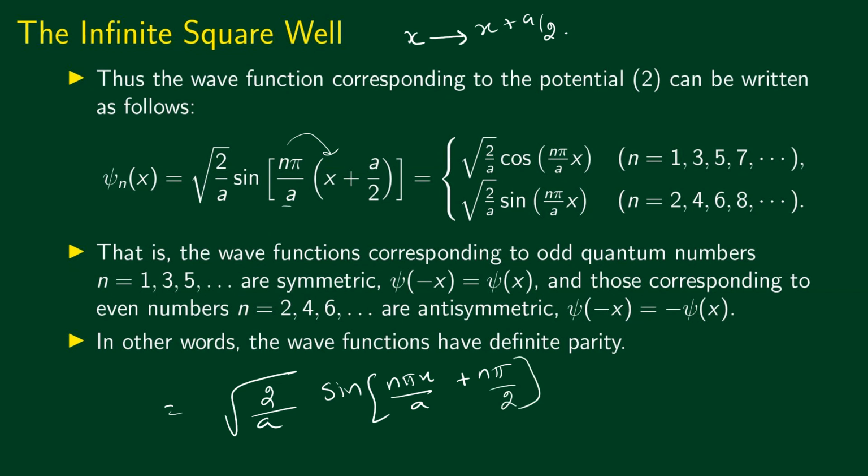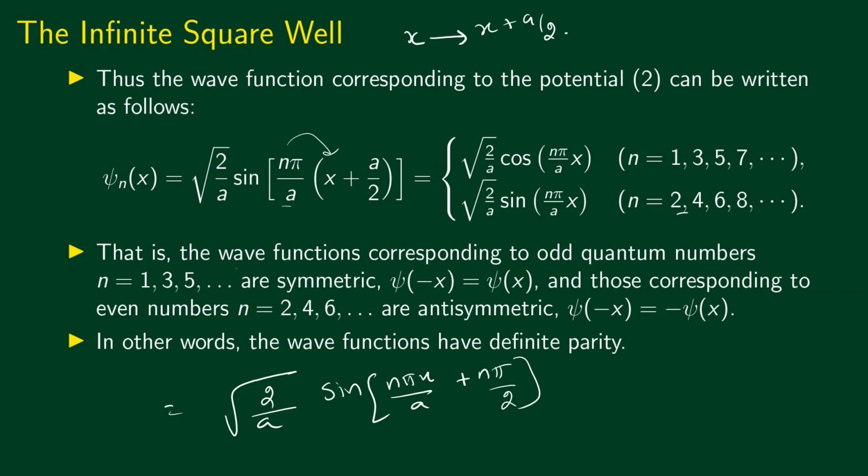Now what happens when n equal to 1? This becomes sine of n pi x by a plus pi by 2, that would be simply cos of n pi x divided by a. The same thing happens for n equal to 3, 5, 7, etc. So for odd integral values of n, we have psi of x equal to square root of 2 by a cos of n pi x divided by a. And similarly, for even integral values of n, which is 2, 4, 6, 8, etc., the energy eigenfunction can be written as square root of 2 divided by a sine of n pi x divided by a.